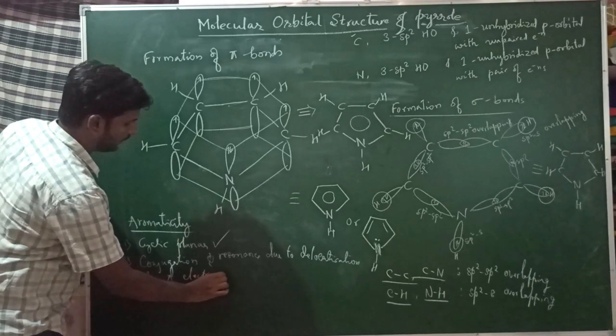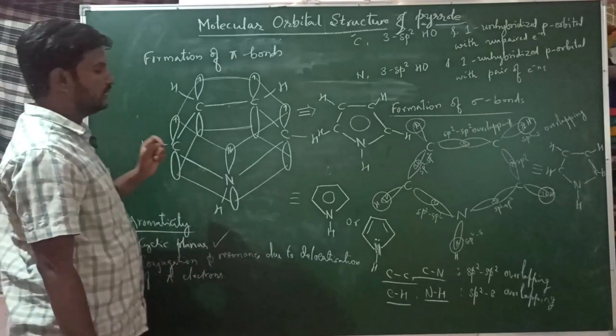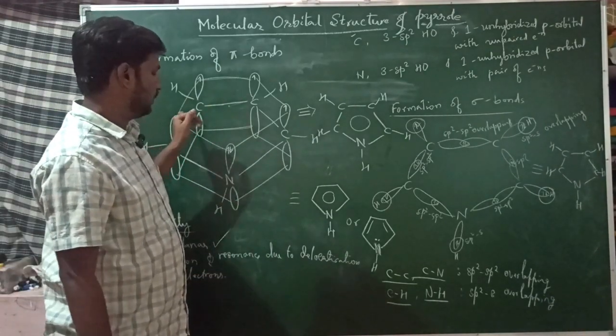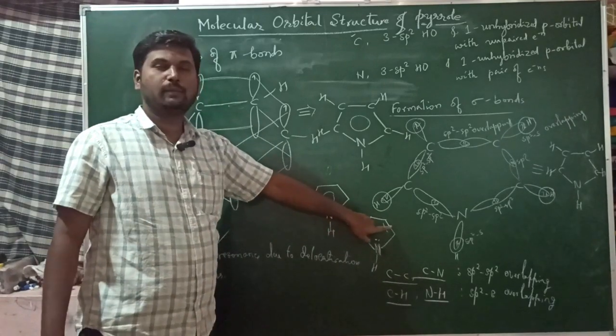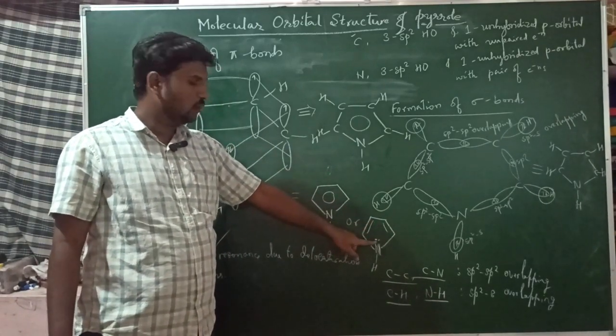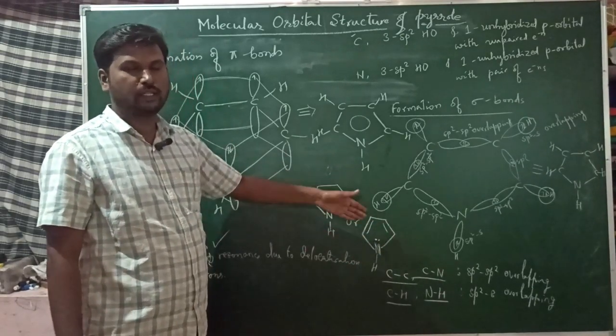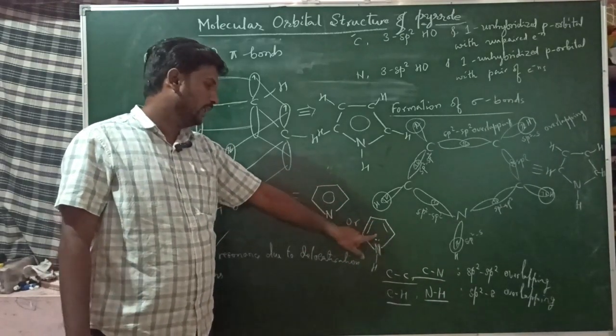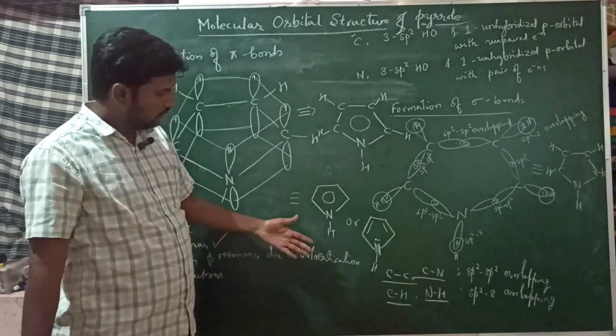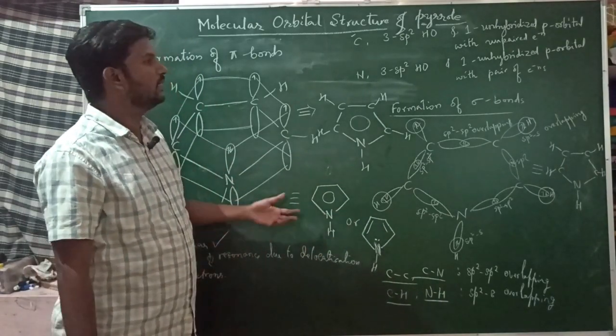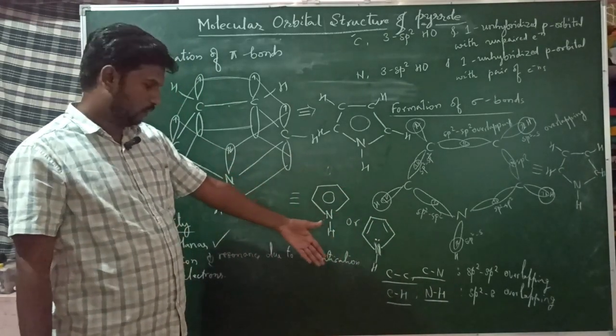In the structure you can see there are two pi bonds, meaning 4 pi electrons, and also a lone pair of electrons. All these 6 electrons are delocalized and form resonance structures. We will see the resonance structures and reactivity in the next topic.